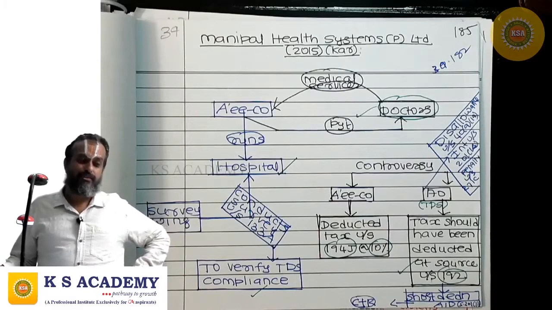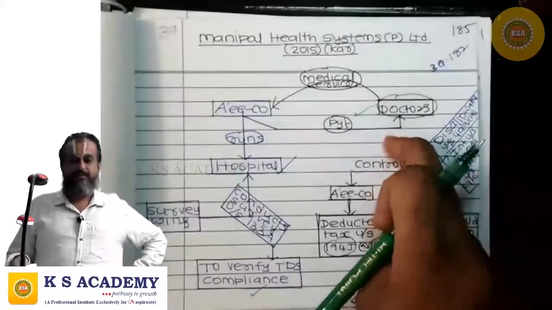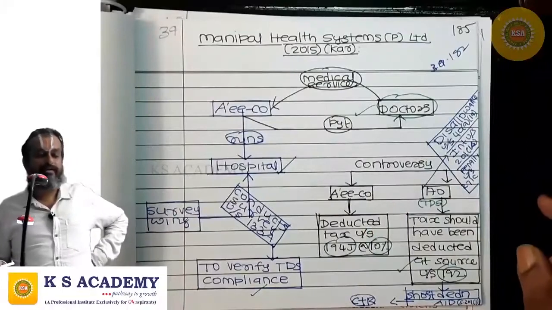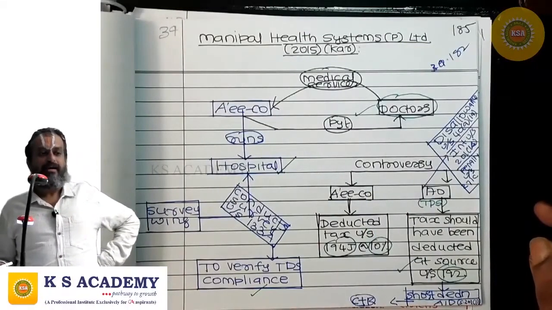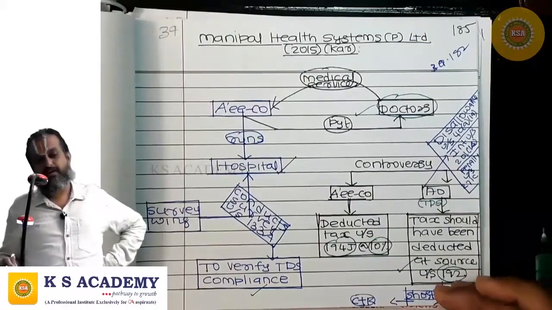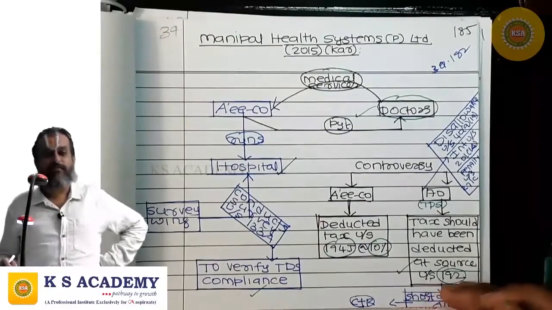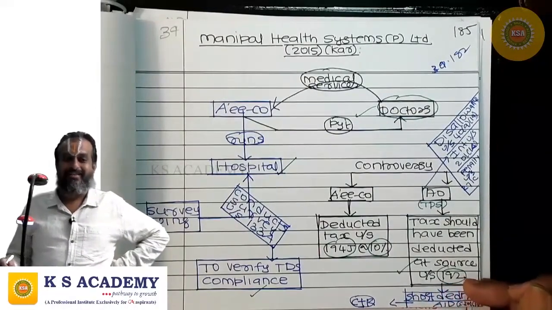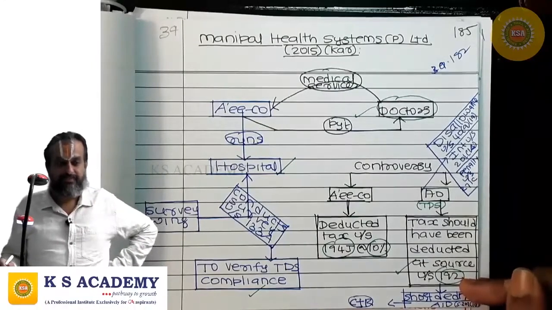The relevant section is 192. This is salary. It should have been subjected to TDS under 192. And tax was deducted at source under 194J, treating it as fee for professional services. As a result, there is a short deduction.